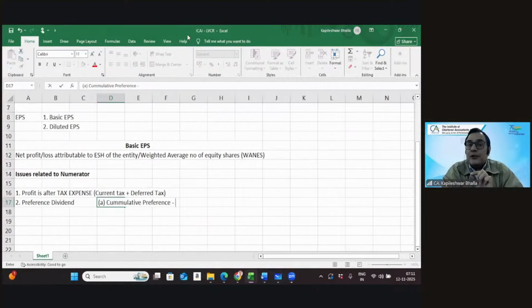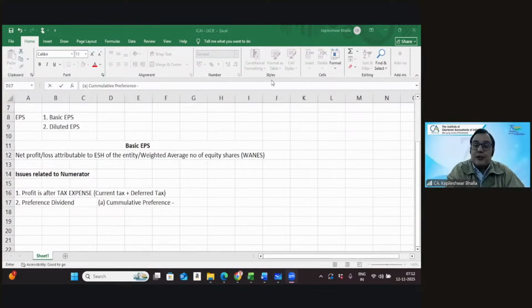When you're looking at a cumulative preference share, the company's liability to pay the dividend is not going to lapse. So whether the company makes a declaration of the dividend or not, you need to undoubtedly pay the dividend. So this is always subtracted.